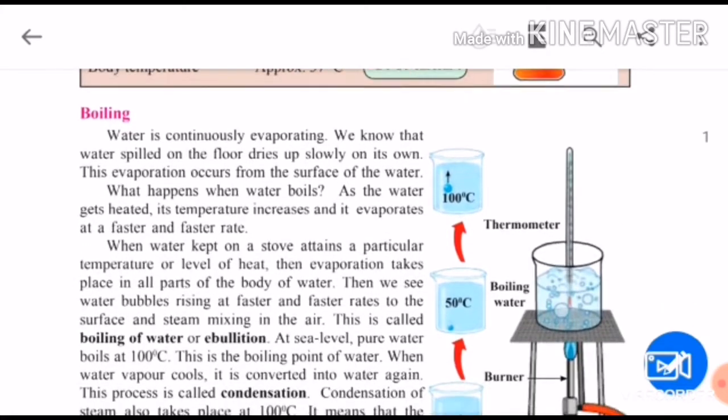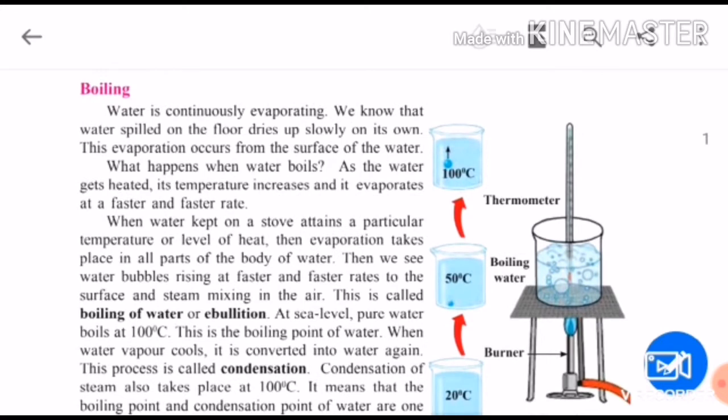Today let us start with boiling. Now children, we are going to see what is boiling. What is the boiling point of water? Children, water is continuously evaporating. You know that. After giving heat, when the water reaches a particular temperature, it starts getting heated, and after getting heat, it starts getting converted into vapors. That is, it is continuously evaporating.